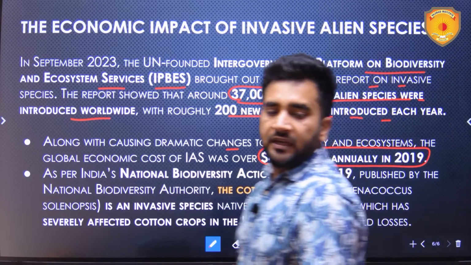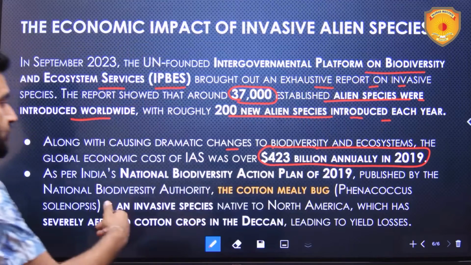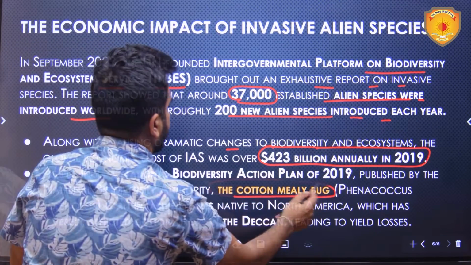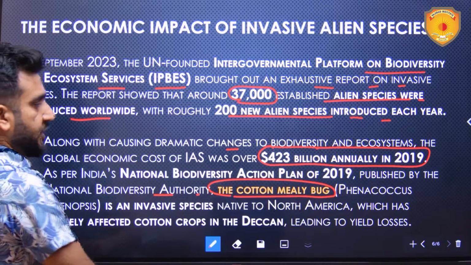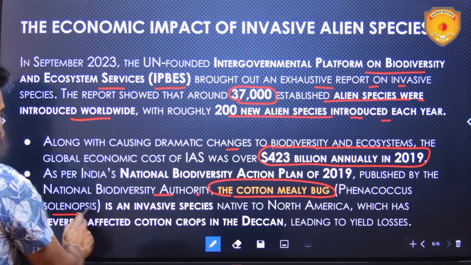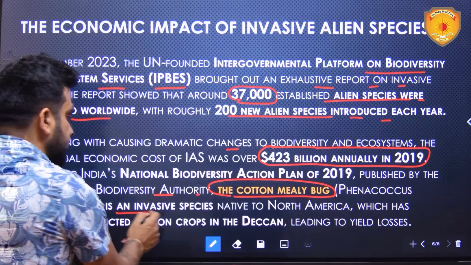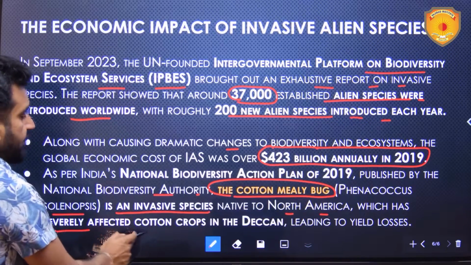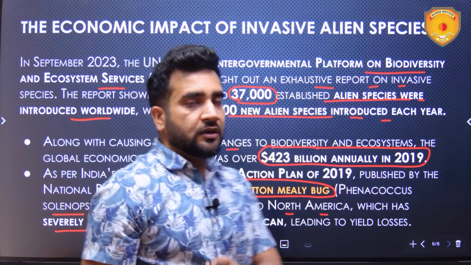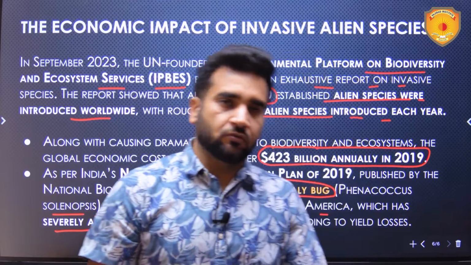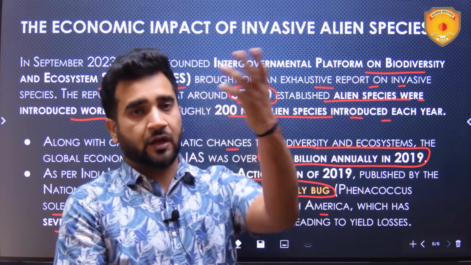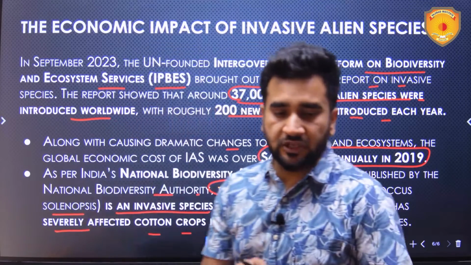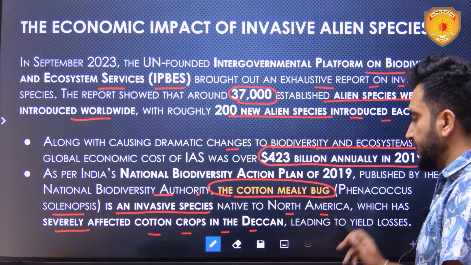Now, as per India's National Biodiversity Plan of 2019, published by the National Biodiversity Authority, the cotton mealy bug, whose scientific name is Phenacoccus solenopsis, is also an invasive species native to North America, which has severely affected cotton crops in the Deccan region, leading to yield losses. So those yield losses will definitely be accounted into economic losses due to invasive species. And the invasive species in this case is the cotton mealy bug.